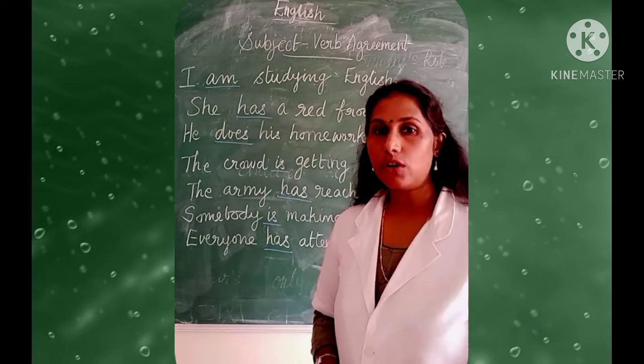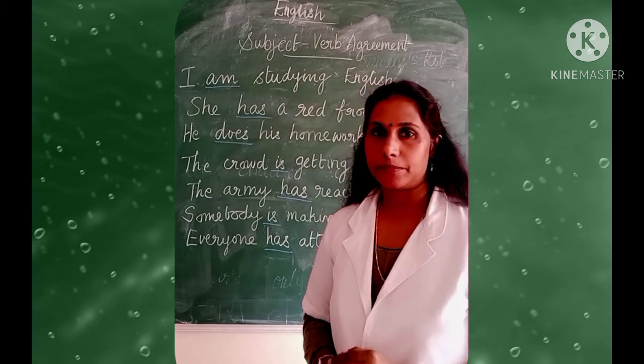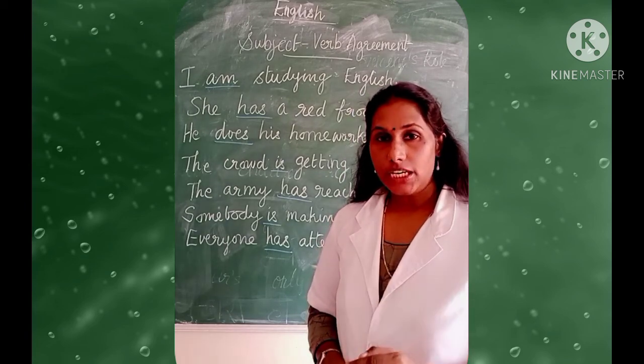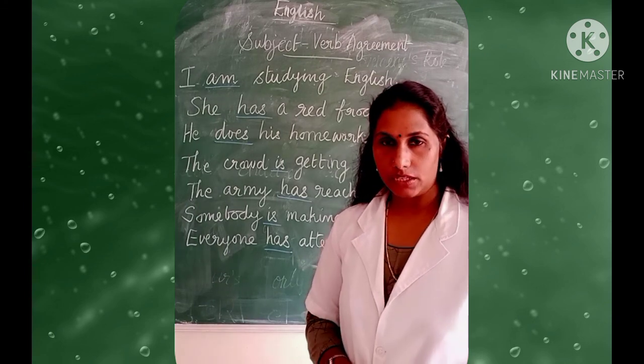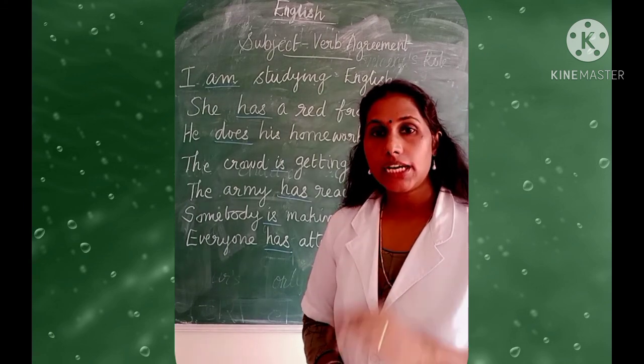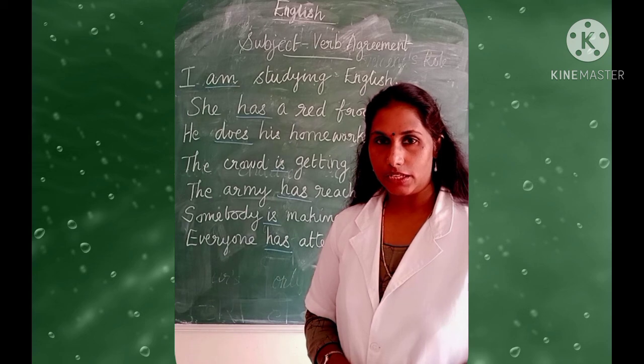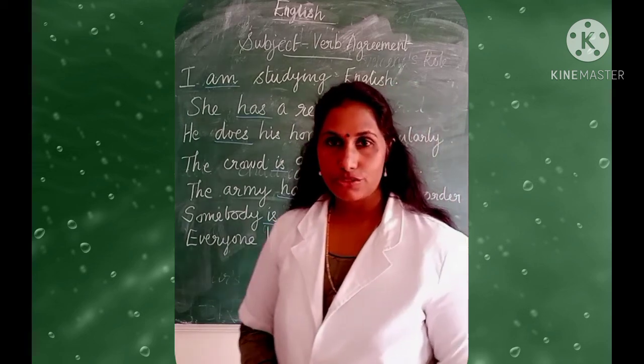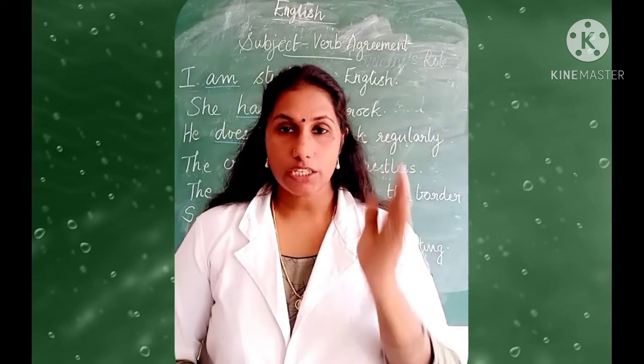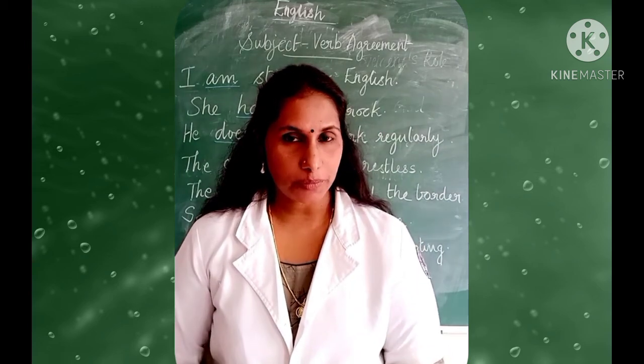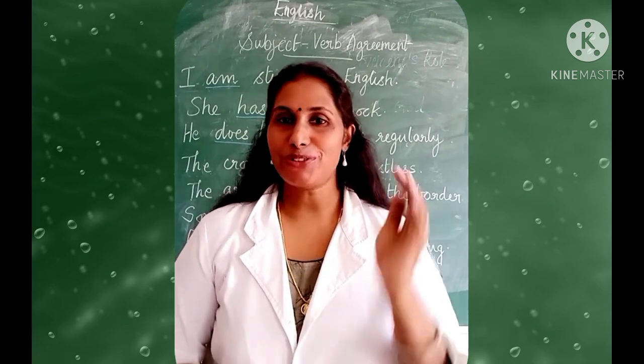We do our homework regularly. She does her homework regularly. Mohan does his homework regularly. So have you understood, children? So it is singular subject, singular verb; plural subject, plural verb.